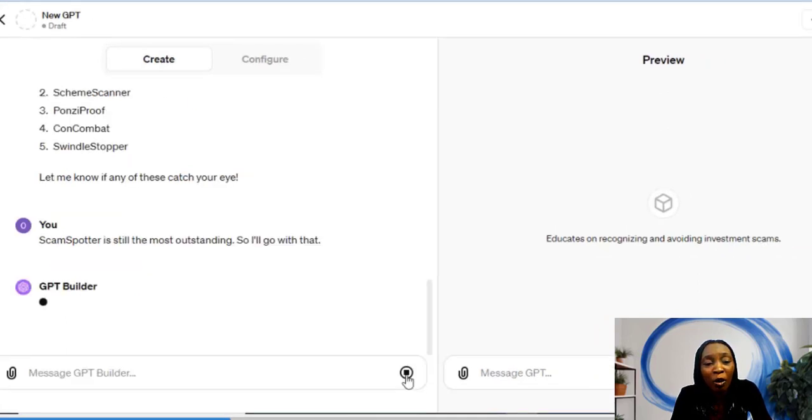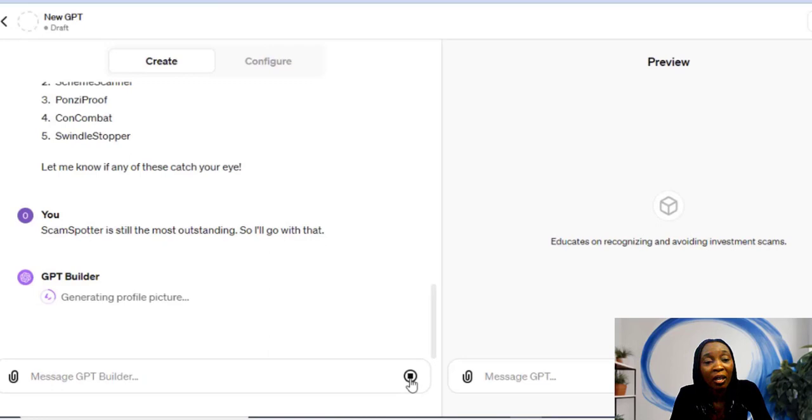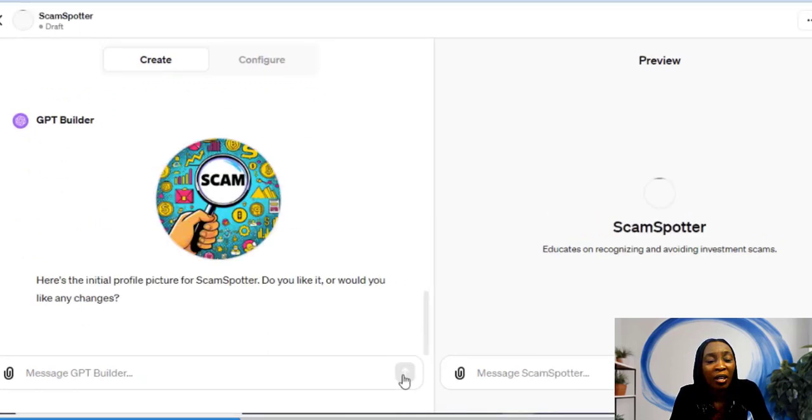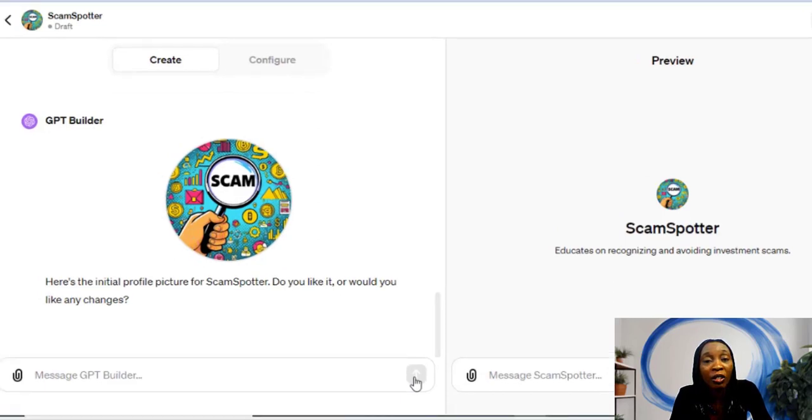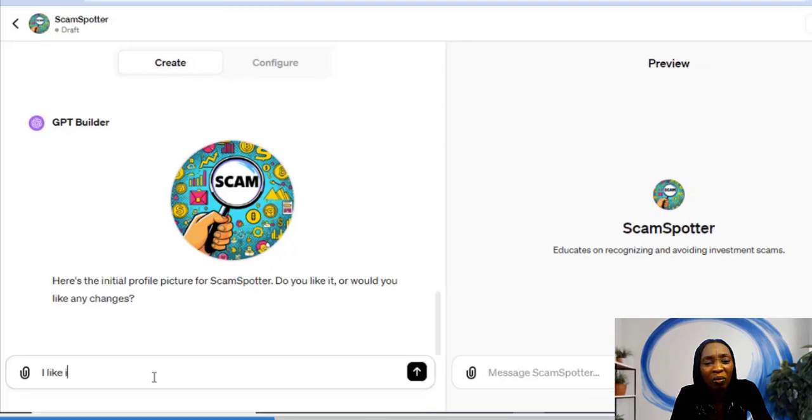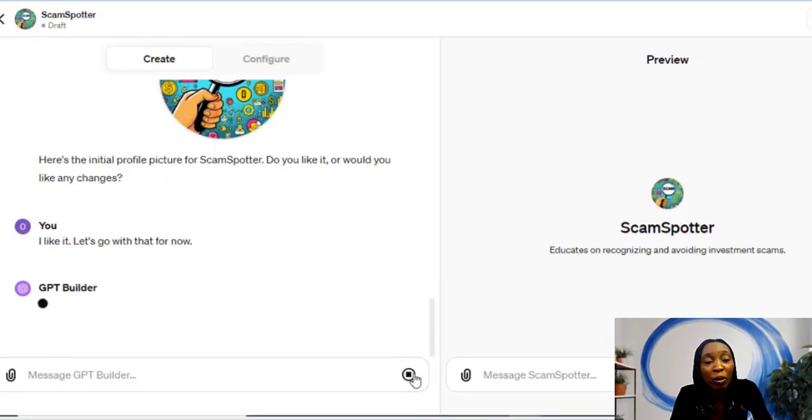The GPT builder is now generating a profile picture, more like a logo, using DALL-E. It says, "Here's the initial profile picture for Scam Spotter. Do you like it, or would you like any changes?" For this project, I think this is perfect, so I'm going to tell ChatGPT that it's fine. I don't want to make any changes. I said, "I like it, let's go with that for now."